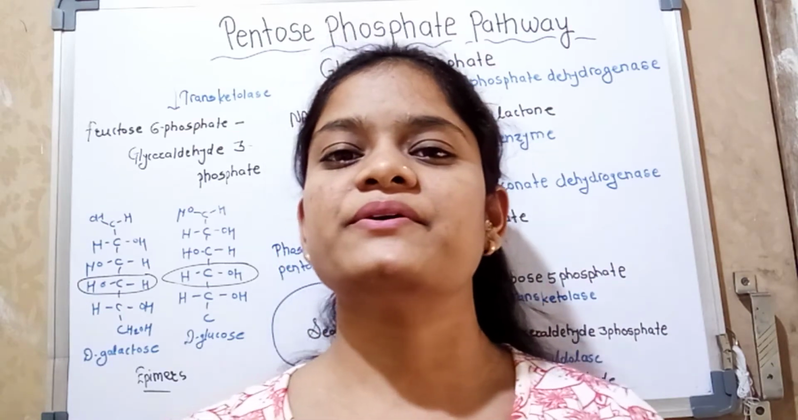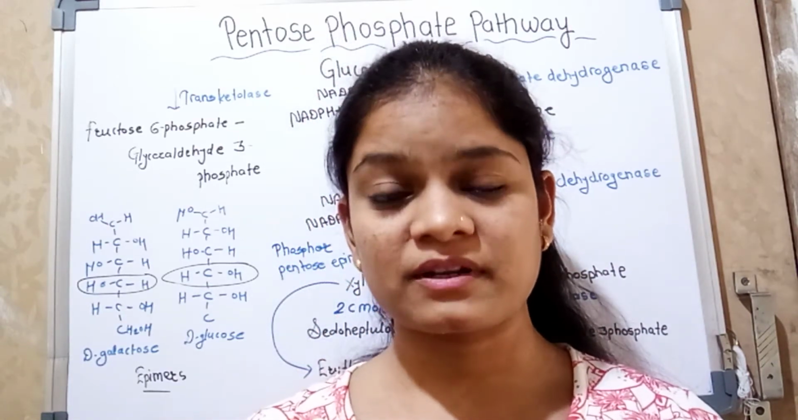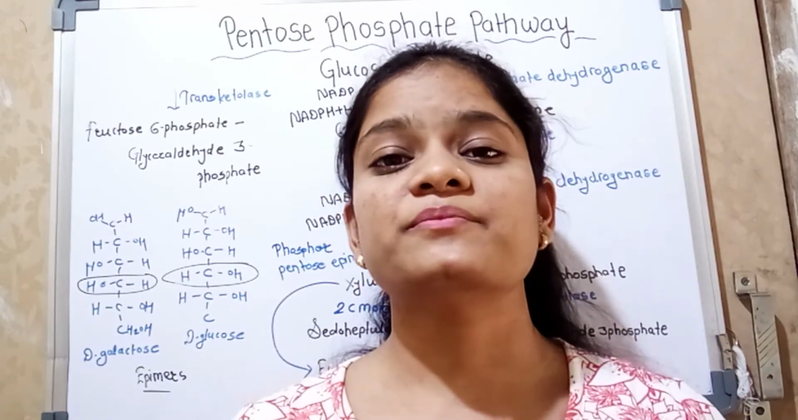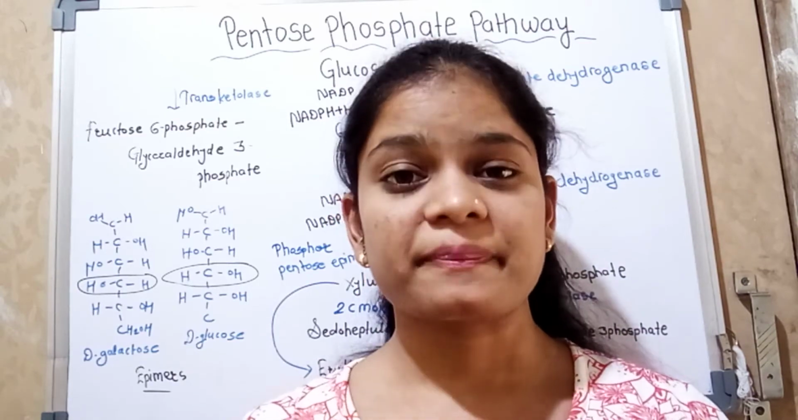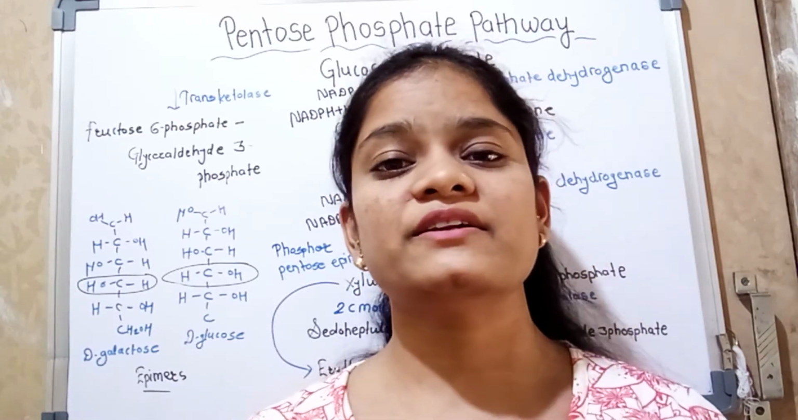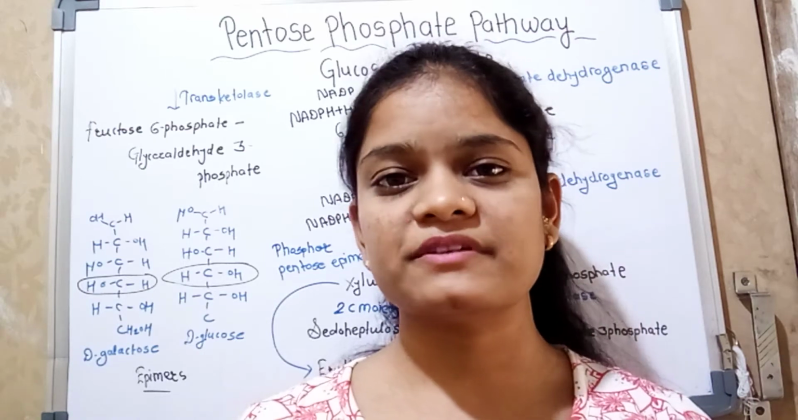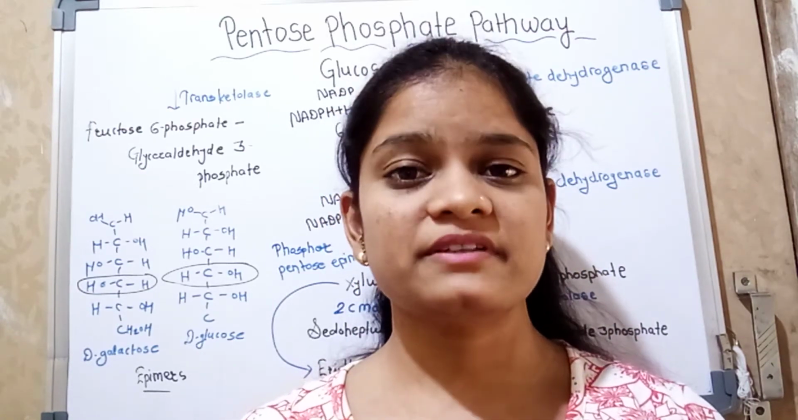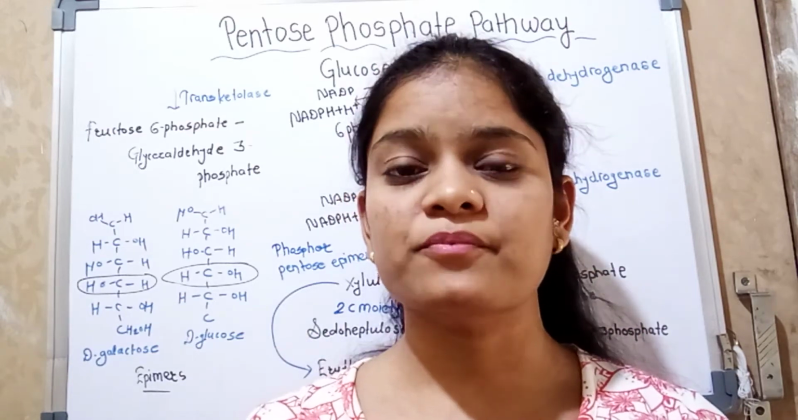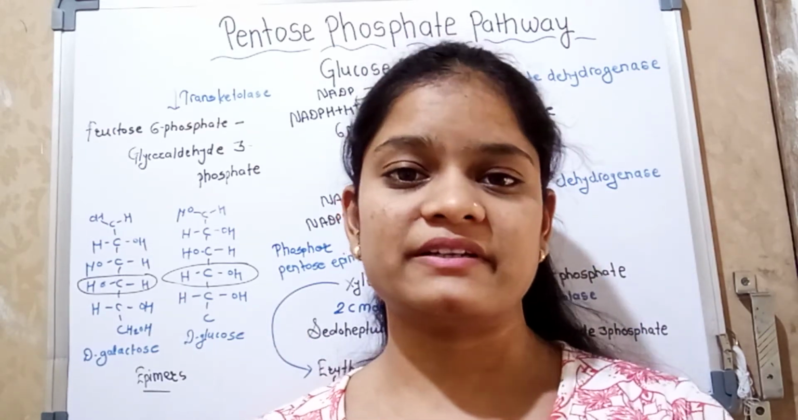In this video we are going to discuss the pentose phosphate pathway. This pathway is also called the hexose monophosphate or phosphogluconate pathway. It is an alternative pathway to glycolysis and the TCA cycle, and it proceeds in the cytoplasm of both prokaryotic and eukaryotic cells.